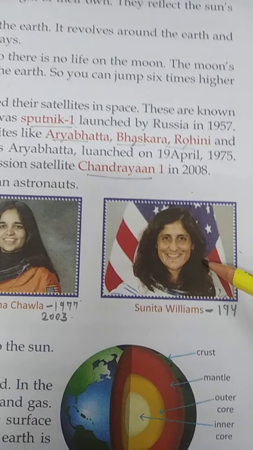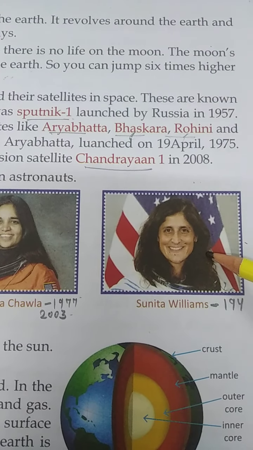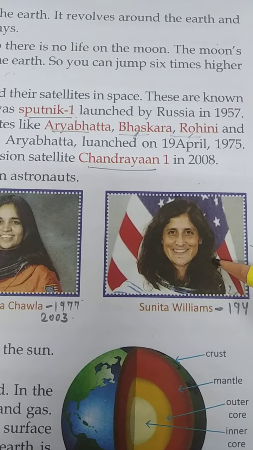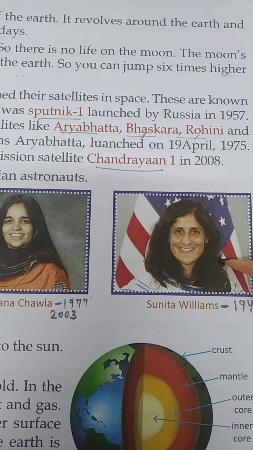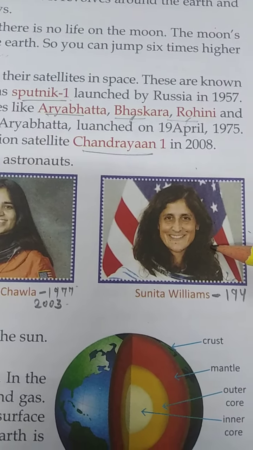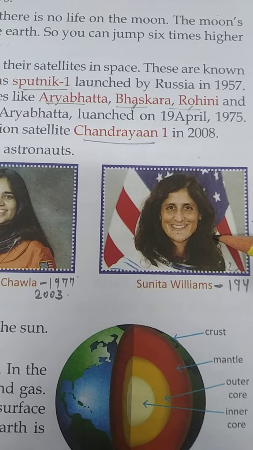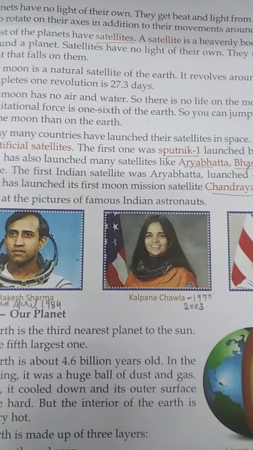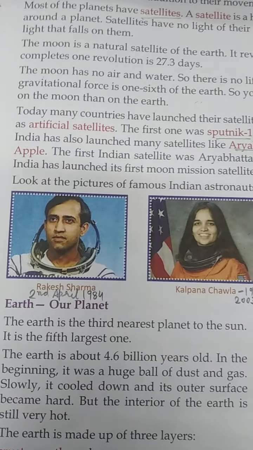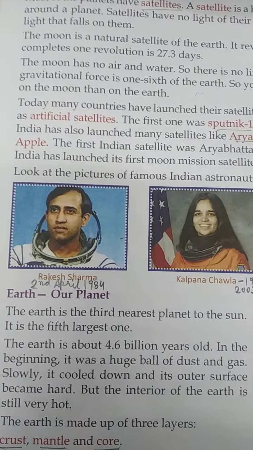and the second woman is Sunita Williams, and Sunita Williams spent 194 days in a space. So if there is a question which woman astronaut spent 194 days in a space, the answer will be Sunita Williams. So there are some Indian astronaut pictures: Rakesh Sharma, Kalpana Chawla and Sunita Williams. So student, the next part of this chapter we will take in a next video.